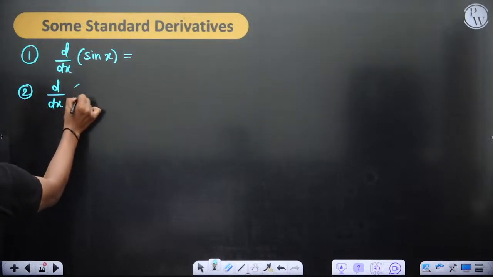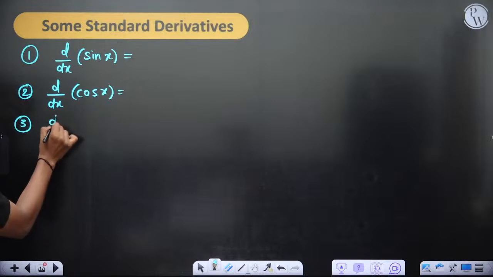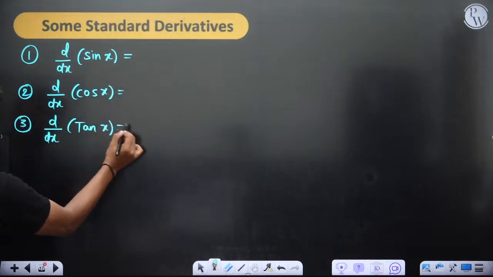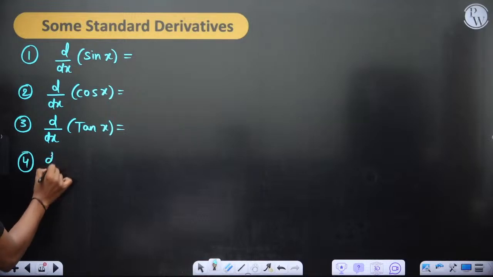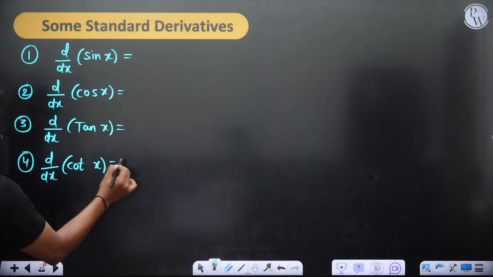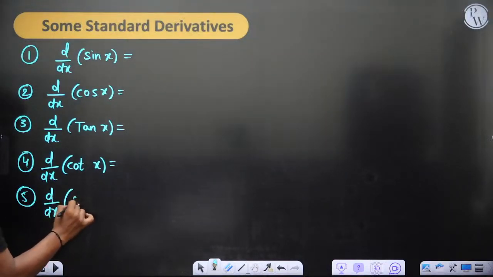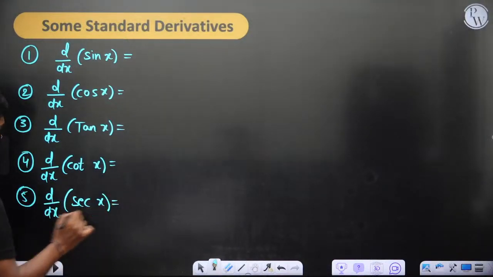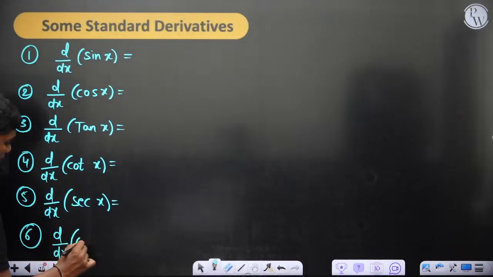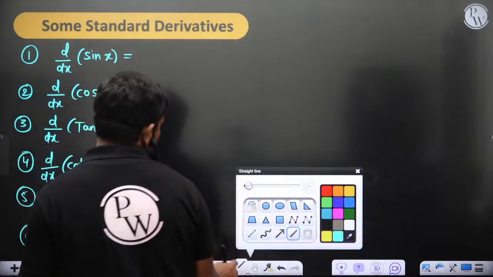d by dx of cos x, then tan x, cot x, secant x. All this is some basic stuff I'm writing quickly, which you all might have seen, so I'm not putting much time here.